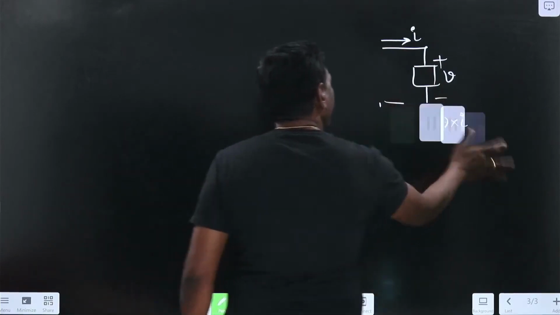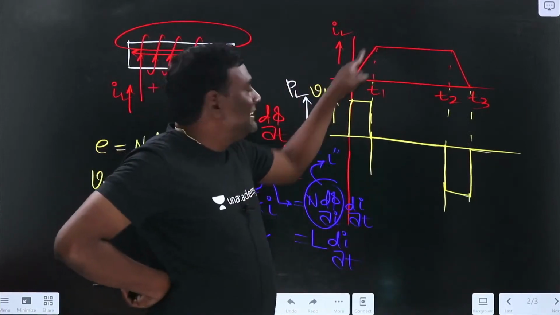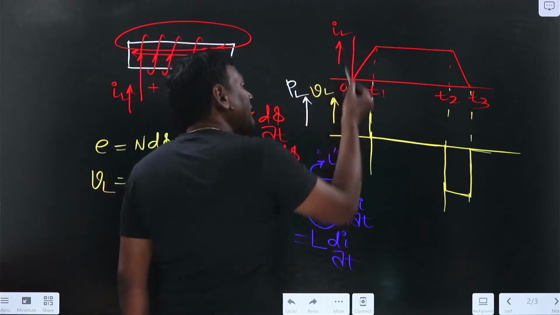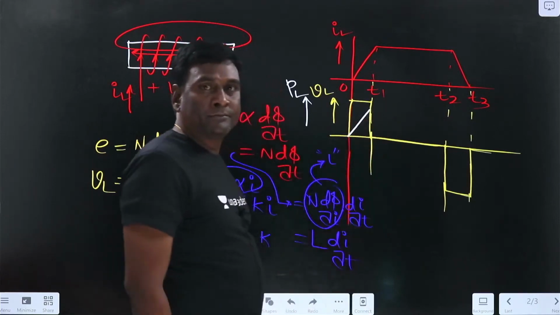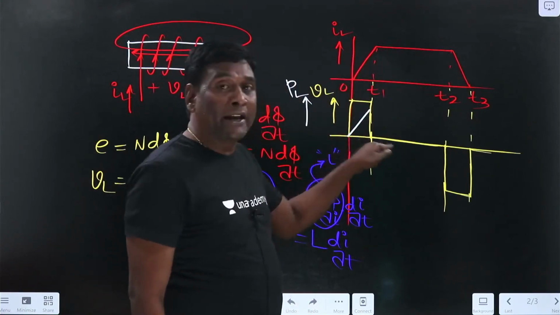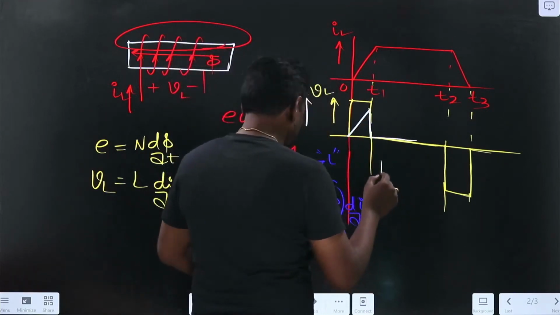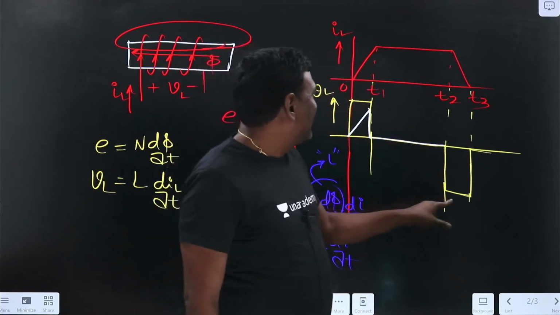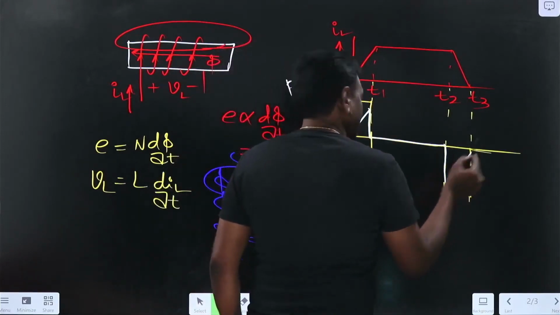See here, if you think of power, my current is positive and voltage is positive, so IL into VL instantaneous is going to be positive, it will be like this. And after that my current is positive, but the voltage VL, the yellow line, is 0, so my power absorbed is going to be 0 from here to here. And after that the voltage became negative, current is positive but voltage became negative, so my instantaneous power is going to be like this.